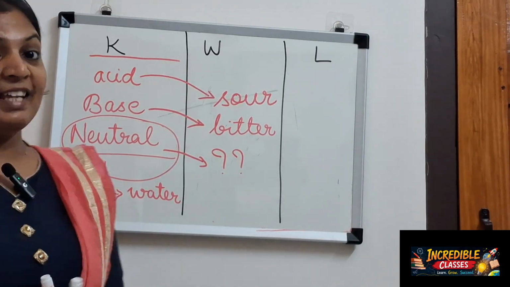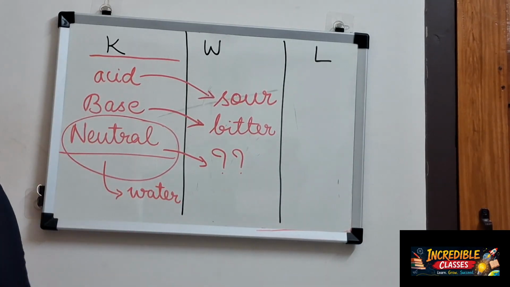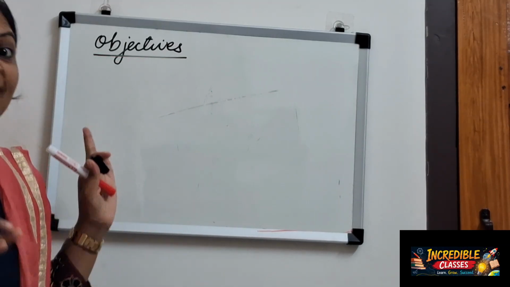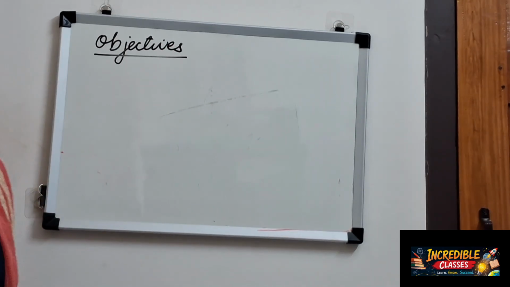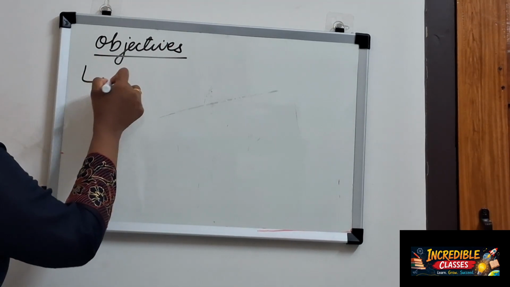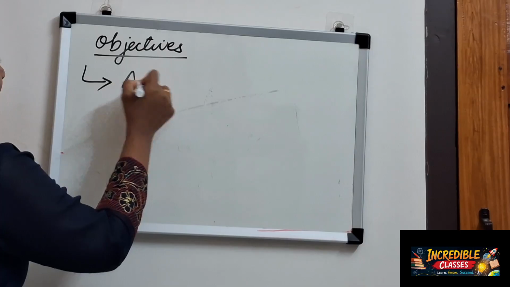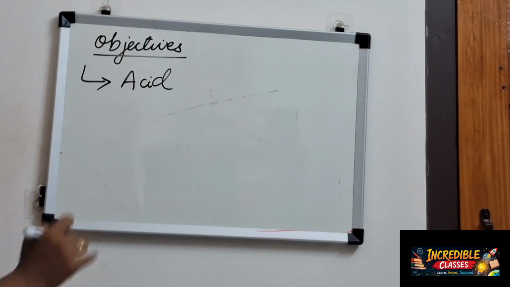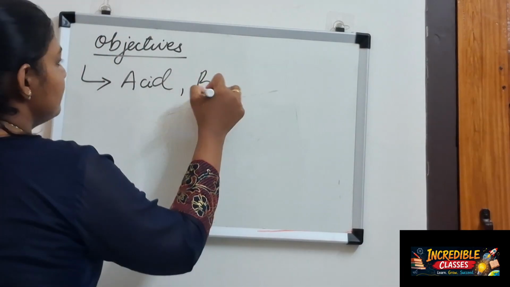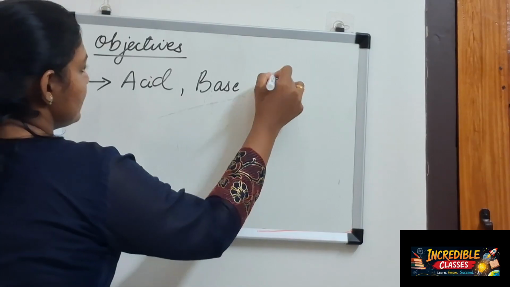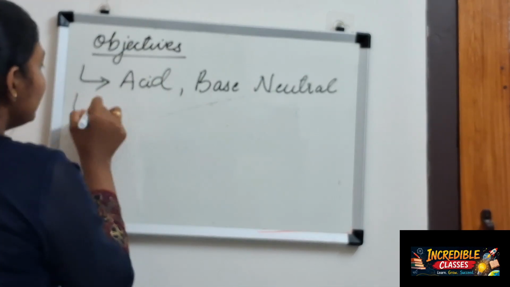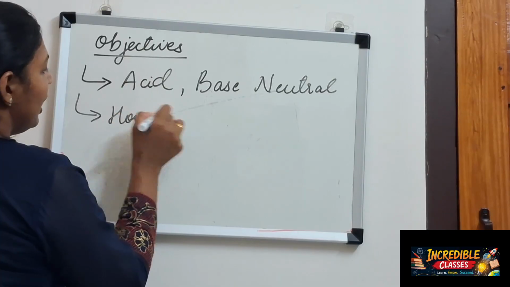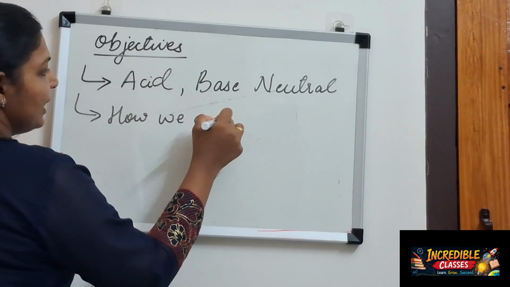Now let's understand the objectives of this chapter. As I told you, we have to understand what an acid, a base and a neutral substance are. How can we differentiate them?